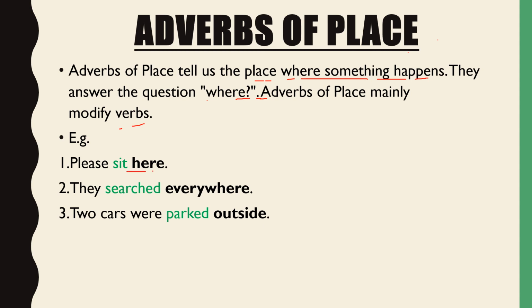Please sit here. Where should I sit? So the answer for where is here. They searched everywhere. Where did they search? Everywhere. Two cars were parked outside. Where were two cars parked? They were parked outside. Clear? So when we get an answer for the question where, it talks about the adverbs of place.